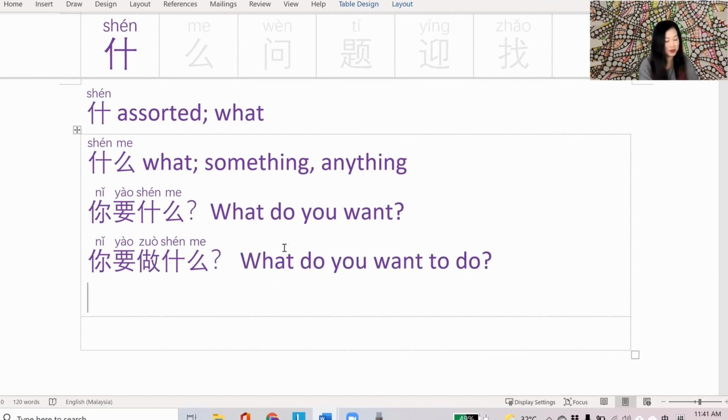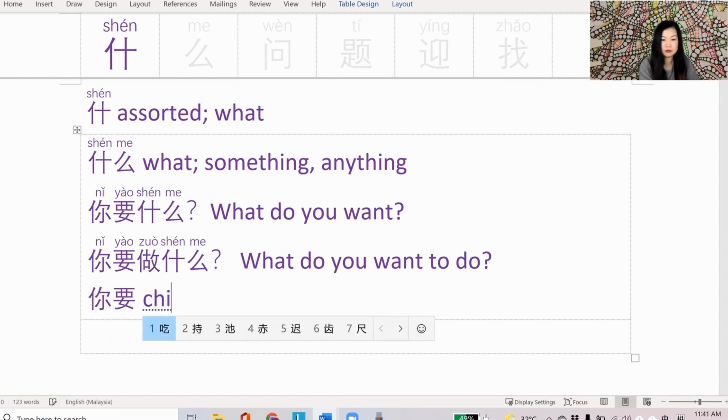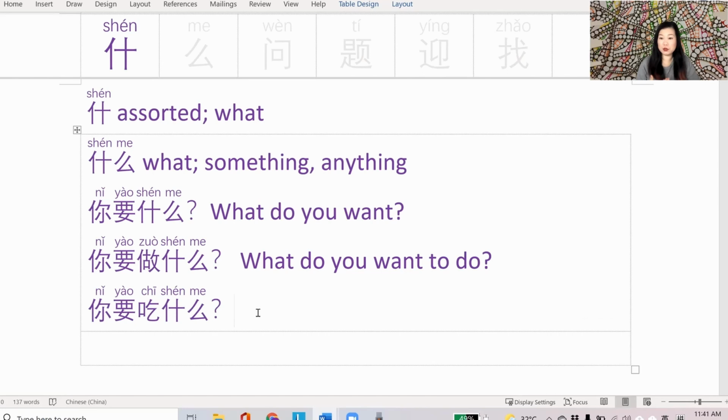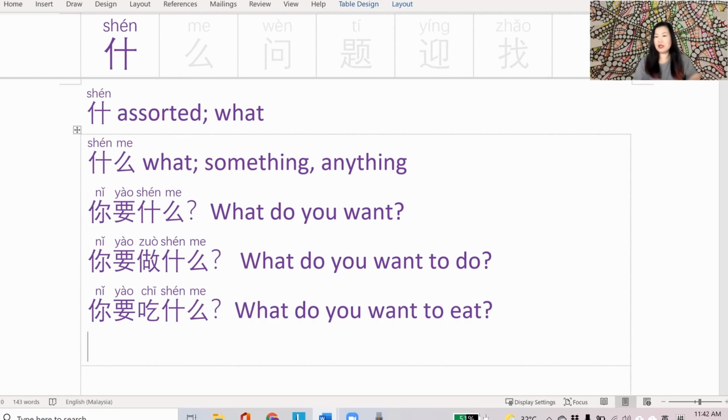Another simple example is 你要吃什么? 吃 is eat. So what do you want to eat? 你要吃什么? So yeah, pretty straightforward example of how to use 什么 to ask what. What do you want? 你要什么? 你要做什么? What do you want to do? 你要吃什么? What do you want to eat?